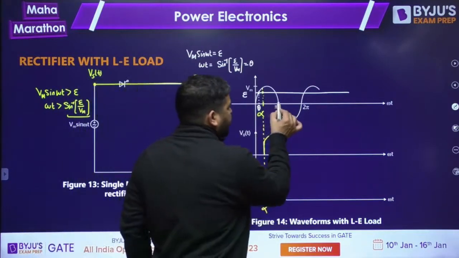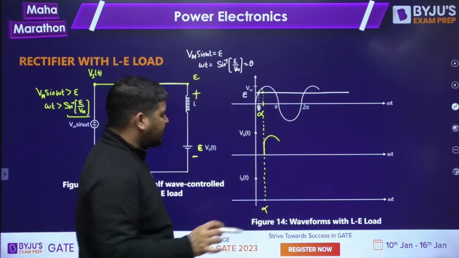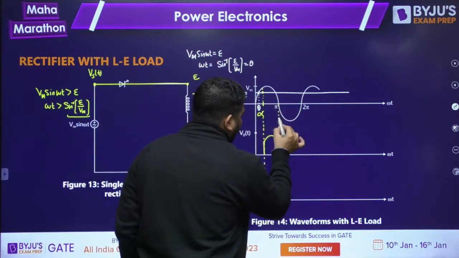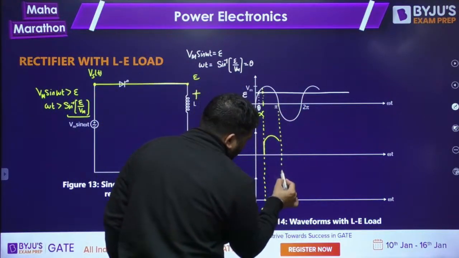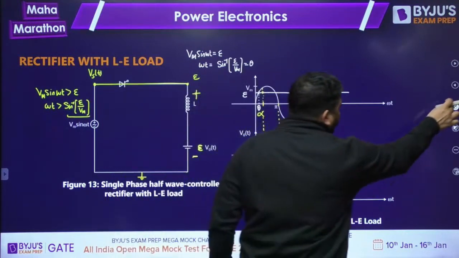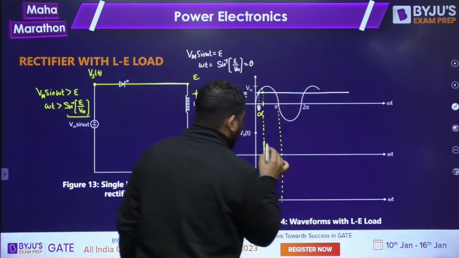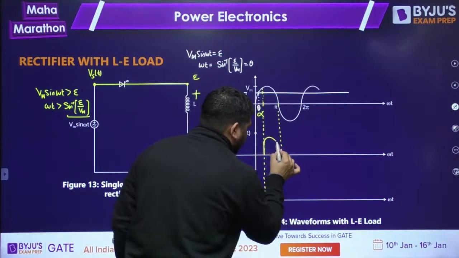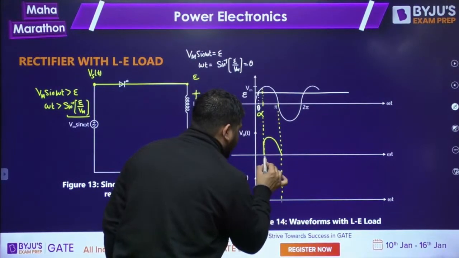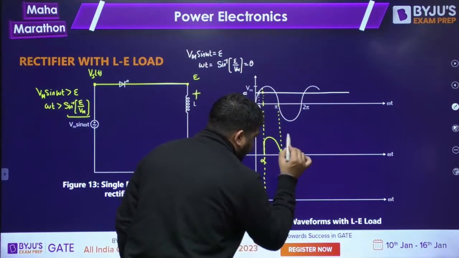Is it up to pi? Let's say up to pi. Let's draw the wave shape up to pi. But it doesn't mean that in every situation it will be up to pi. Okay, this is my alpha. This is pi.